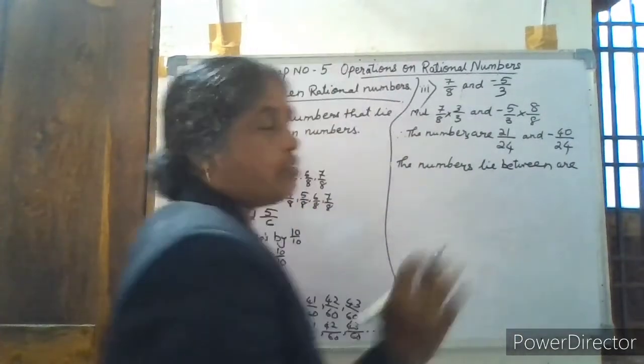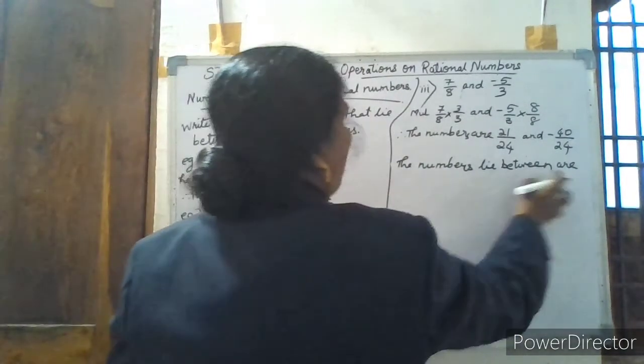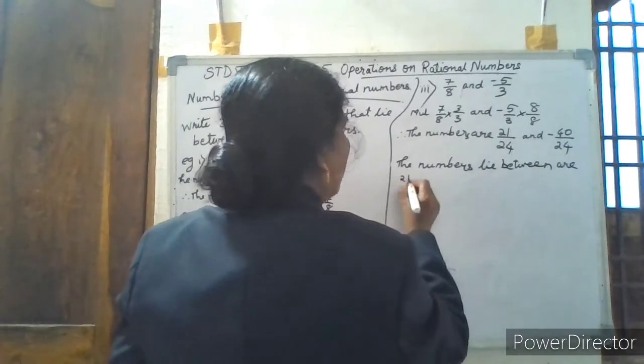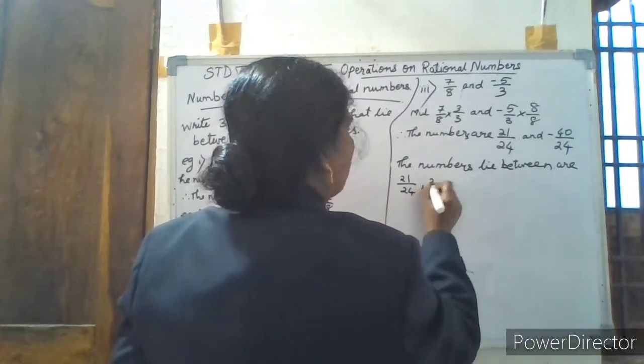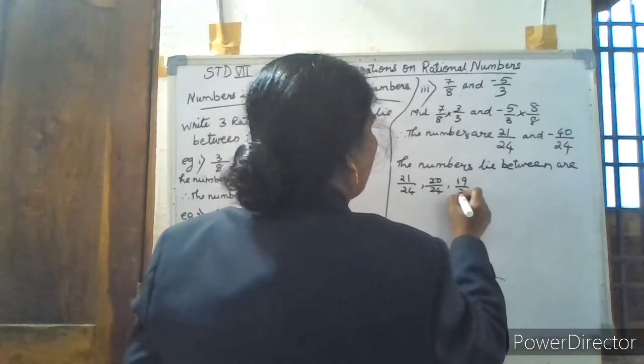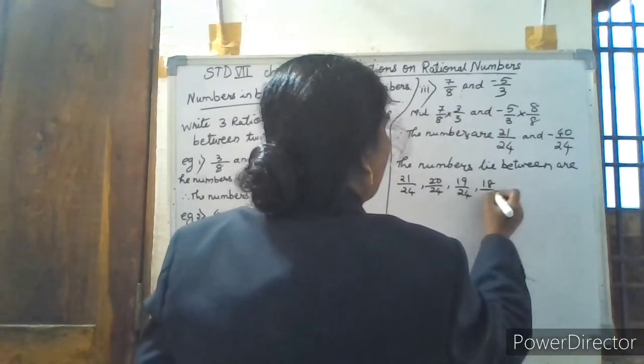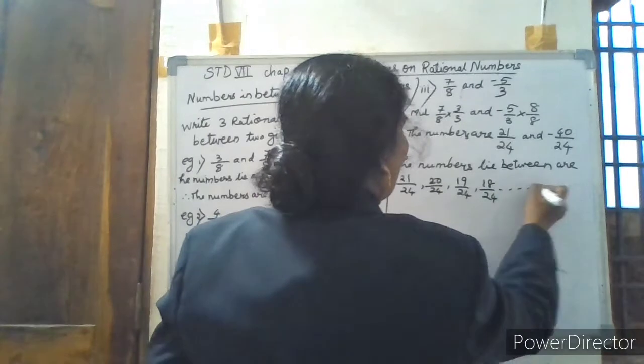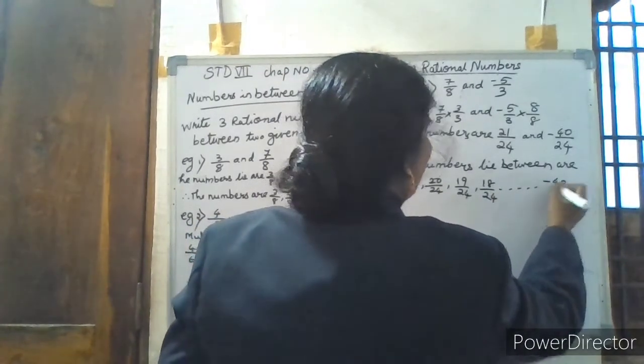So the numbers that lie between are 21 by 24, then 20 by 24, 19 by 24, then 18 by 24, and so on, down to minus 40 by 24.